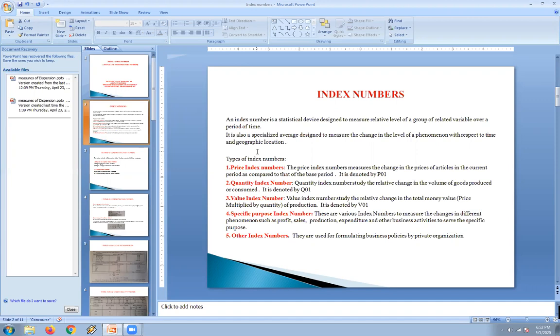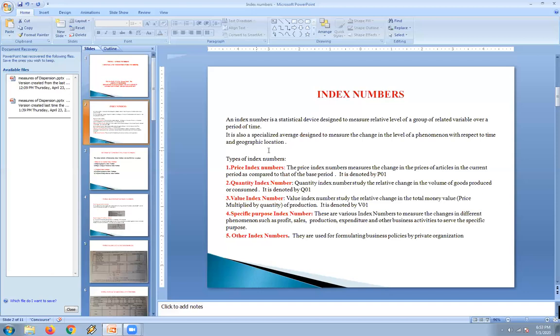Among that, this index number is also a barometer where we are going to calculate the fluctuations of the prices or the outputs or deposits or reserves to measure the level of business in an activity. So just as a barometer we are going to use, which is helpful for measuring the pressure of economic and business behavior of the economy of the country.